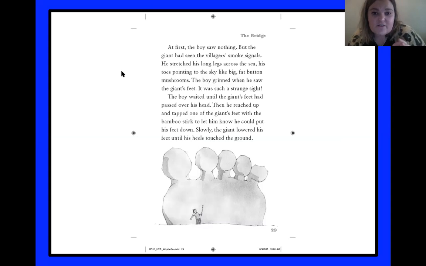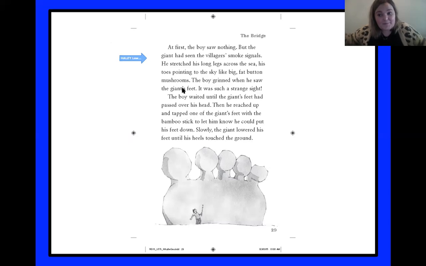So it says, "At first, the boy saw nothing, but the giant had seen the villagers' smoke signals. Sorry, let me get my handy-dandy arrow. He stretched his long legs across the sea, his toes pointing to the sky like big, fat button mushrooms." I can kind of see what they're talking about down here with the mushrooms. "The boy grinned when he saw the giant's feet. It was such a strange sight. The boy waited until the giant's feet had passed over his head. Then he reached up and tapped one of the giant's feet with the bamboo stick to let him know he could put his feet down. Slowly, the giant lowered his feet until his heels touched the ground."